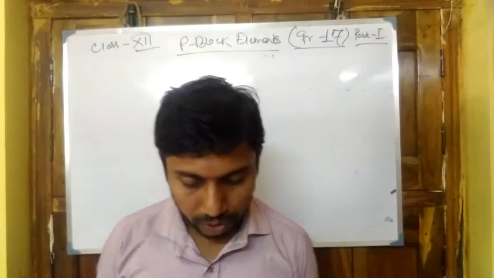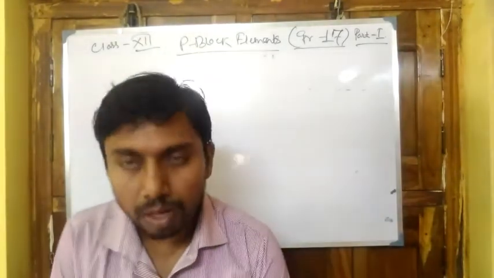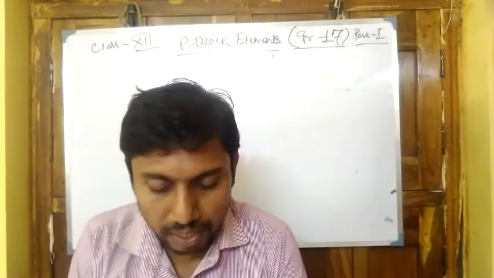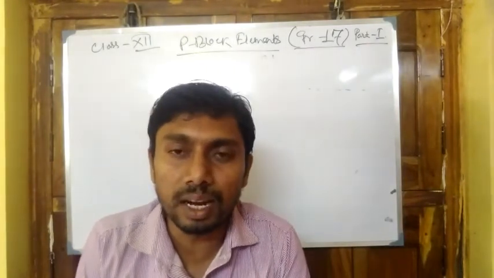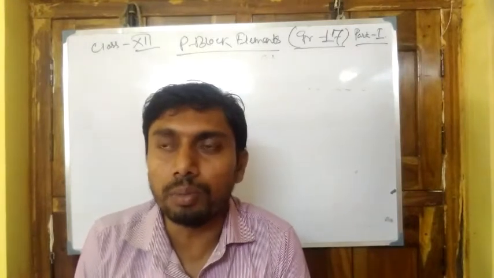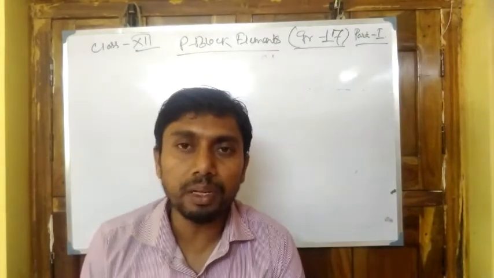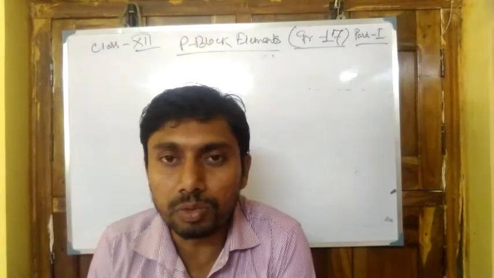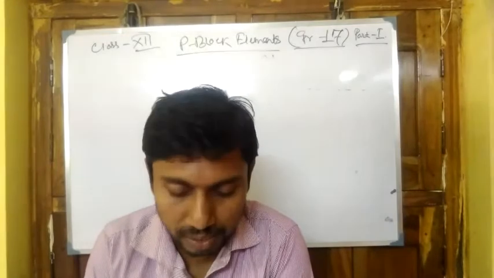After the electronic configuration, the next data is electron gain enthalpy. How can we define electron gain enthalpy? When an electron is absorbed into the outermost shell, it is the amount of energy released or absorbed. Energy release comes in the form of negative electron gain enthalpy, and if energy is given to the system, then it is positive. So electron gain enthalpy may be positive or negative.